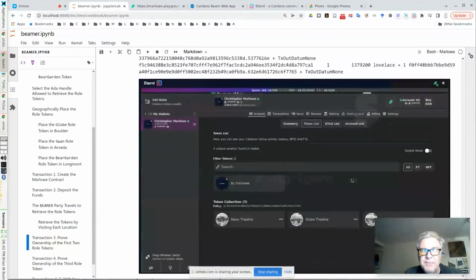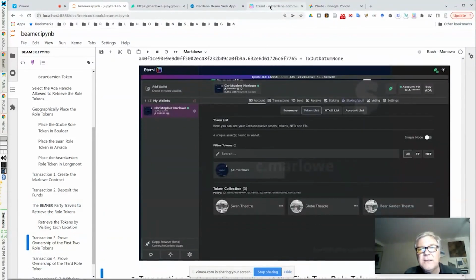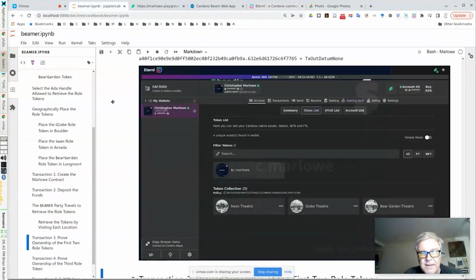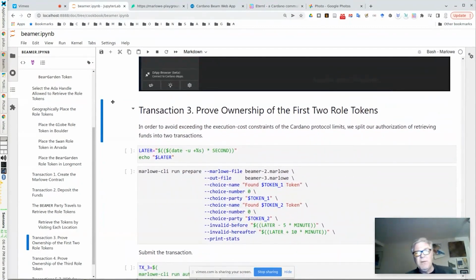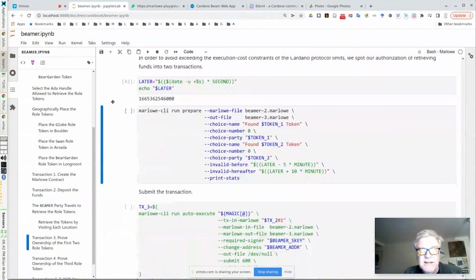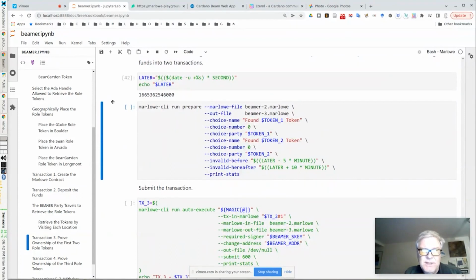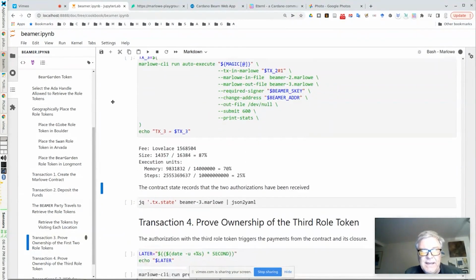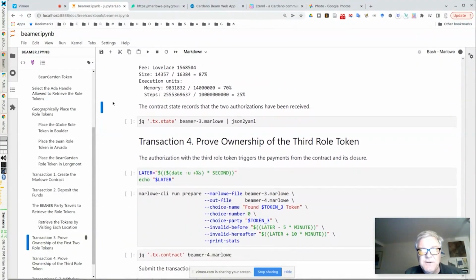If you look in the internal wallet, you can also see the tokens there. Okay, so now what do we do? Well, now we possess the tokens, so we want to prove ownership of them. So we'll run another Marlowe transaction. We'll reset the clock here because we're going to submit within a time window. Prepare the transaction, submit the transaction, and once again, we have to wait a little bit for it to be confirmed. And then after it's confirmed, we'll just take a look at the state of the contract.